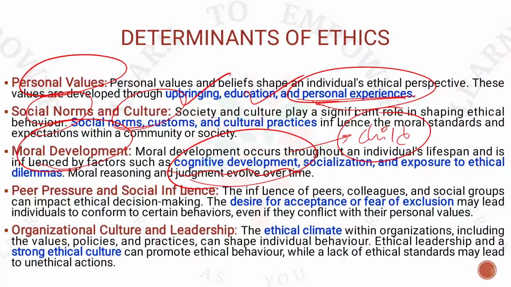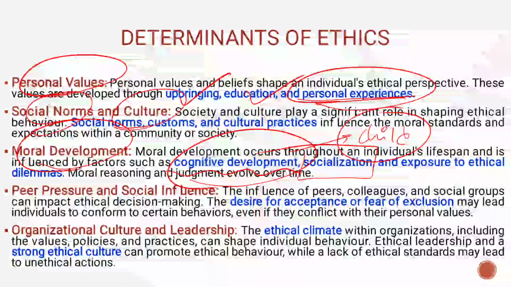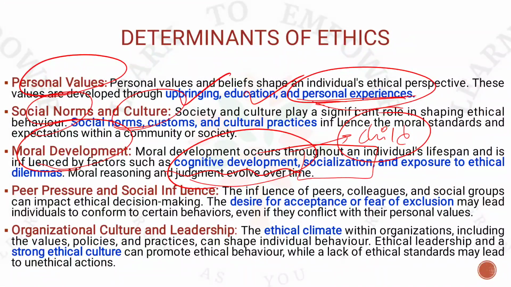The parents also have the moral responsibility in the character development of the child, right? And whenever the child is exposed to the other parts, that is their socialization, generally the parents are called primary socialization agents, and the teachers and the society are called secondary socialization. What is meant by socialization? Socialization is when the teachers or the parents try to mingle with the child in understanding the society, right or not? They will give certain inputs to the child on how to behave in a certain manner, right?